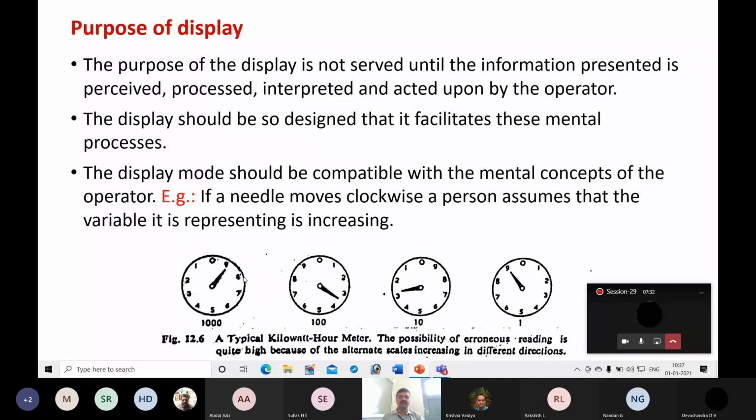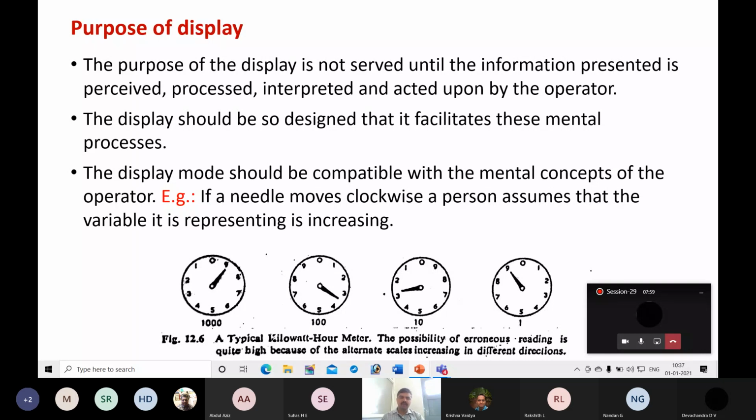Here we have four circular scales with pointers. You can see the numbers are arranged in anti-clockwise direction in the first display. In the second case, it is written in clockwise direction. Here it is anti-clockwise, and here it is clockwise.